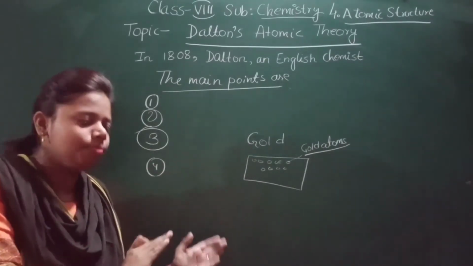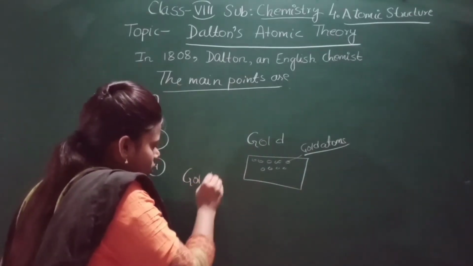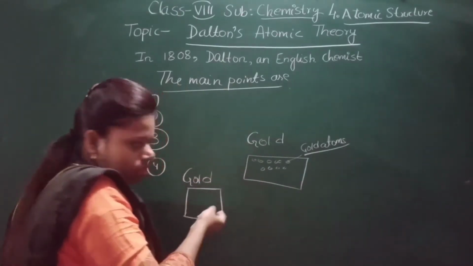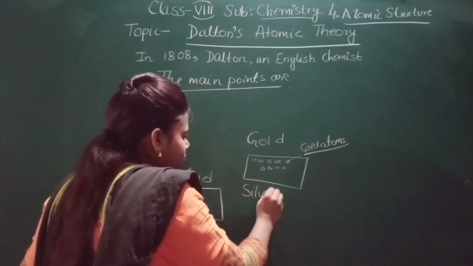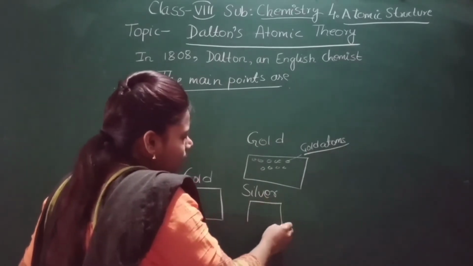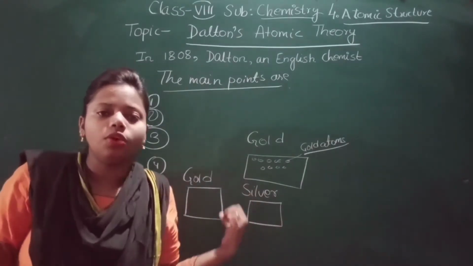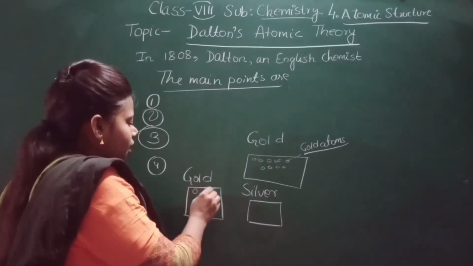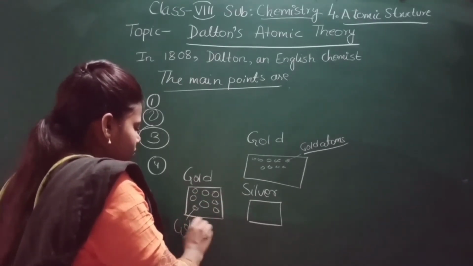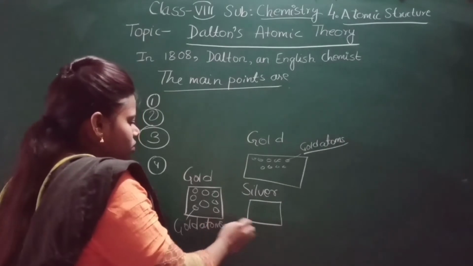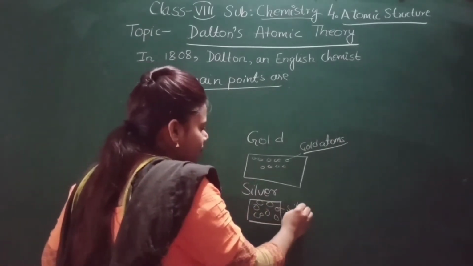Okay, see here again. Again I will take the example of gold and silver. This one is gold, this is an element. It's a piece of gold I have taken. Now this one is silver. I have just taken a small piece. This is gold, and this one is silver. So in gold, what will be present? Only gold atoms will be present. And in silver, what will be present? Silver atoms.